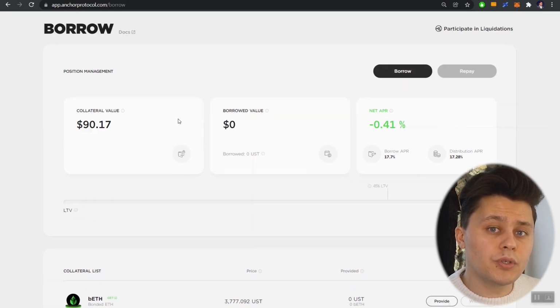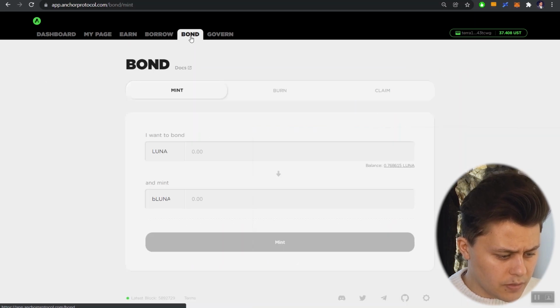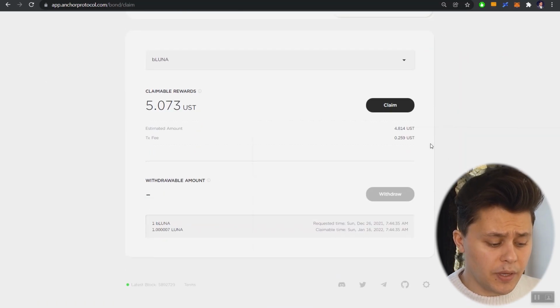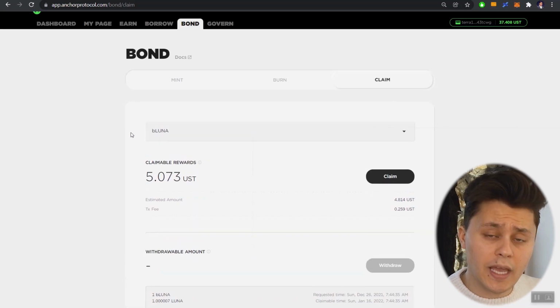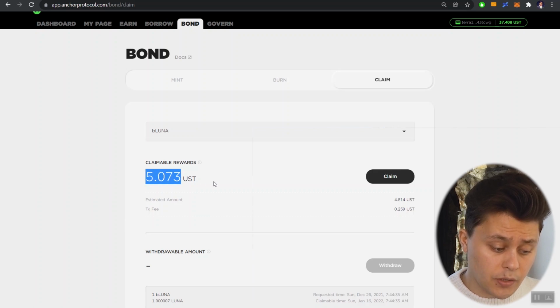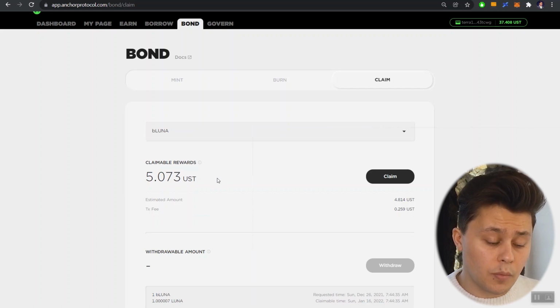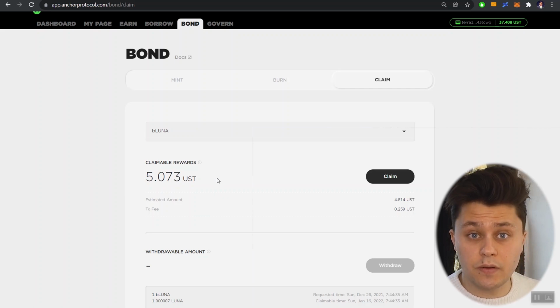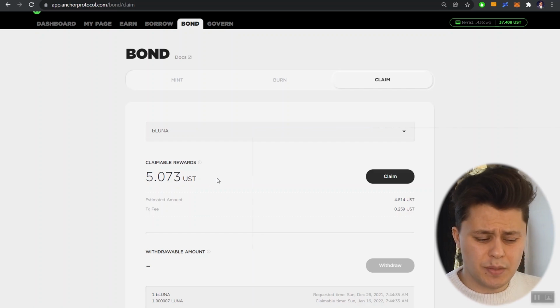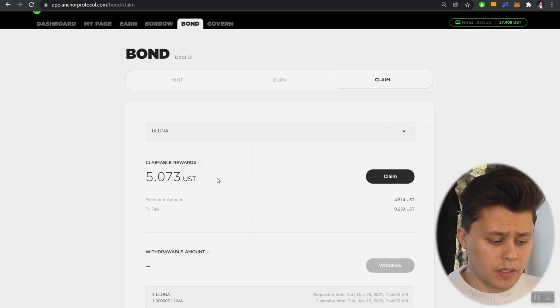Now, if you're holding bLuna in your wallet, you can always go to, I believe, the bond page, and if you go over to the claim page, you can actually claim rewards. So I have a few bLuna in my wallet right now, and that has me earning rewards. I currently have about 5 UST in rewards earned. These rewards come from the block rewards you would receive for staking Luna. These aren't just imaginary rewards being given to you through some emissions. This is actually a piece of the transaction fees collected on the Terra network.